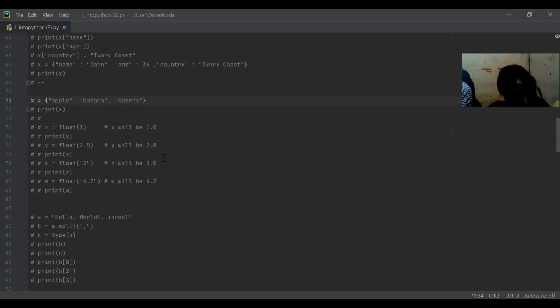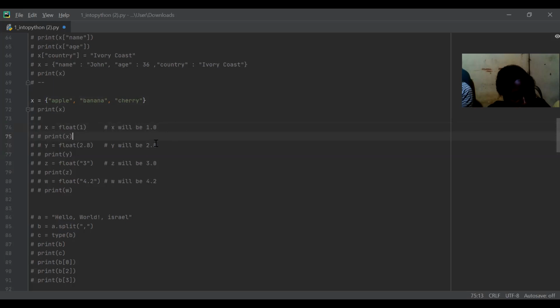Now let's speak about float. I told you about double. Now I will tell you about float. Float is the biggest way to contain a number. Let's say I have 1.1 up to 1,000,000 times, 11111. The best way to contain it is using float. But with float, when I ask to print it, if I'm using a whole number it won't only print me 1, it will print me 1.0. So for example, we have x equal to 1. When I ask to print x, it will print me 1.0.